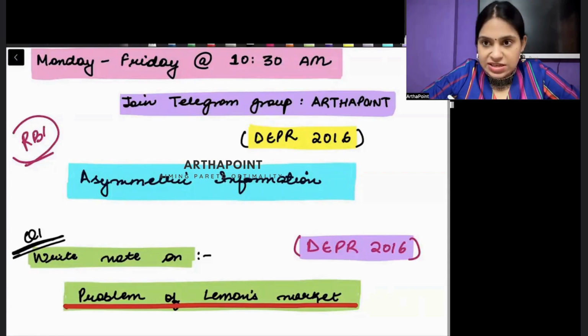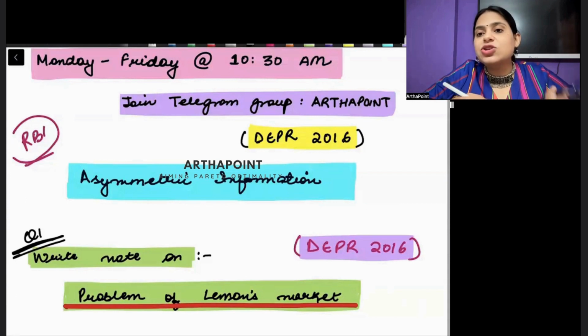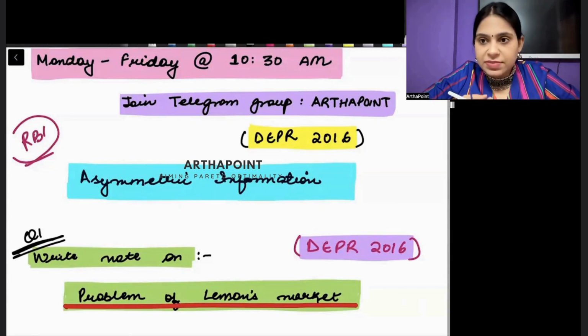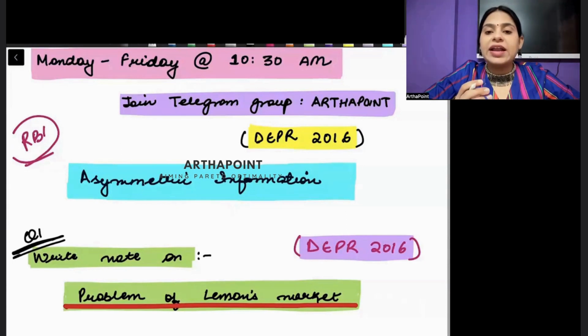But very recently, especially from 2024 onwards, RBI ने बहुत clearly mention किया है कि DEPR का क्या syllabus है and what exactly you have to prepare. So that's the minimum that you have to do. एक proper well-defined syllabus दिया गया है RBI के through, and I hope that all of you will look into that syllabus well.